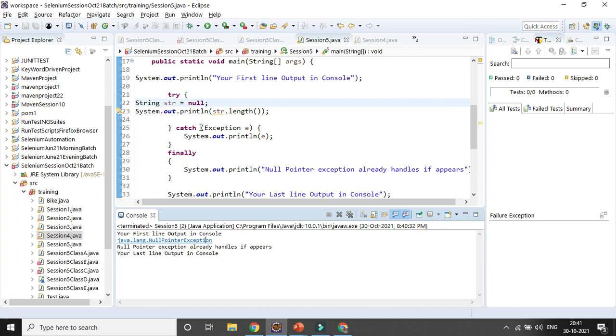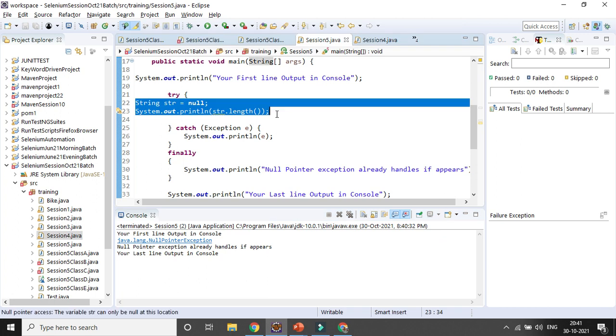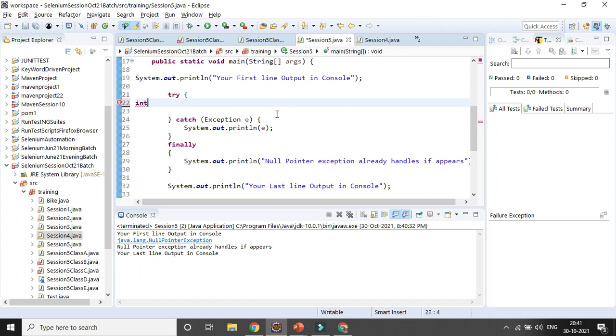So here if you want to change it with something called integer, or maybe if you want to divide something, 10 divided by 0, it will still behave in the same way.